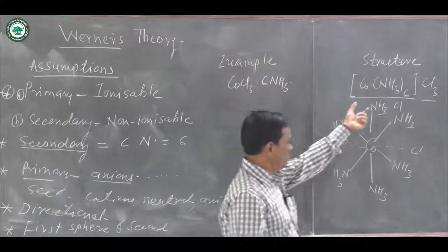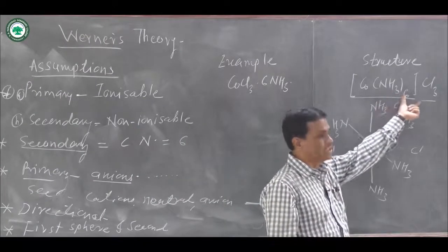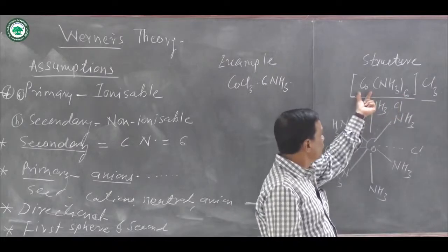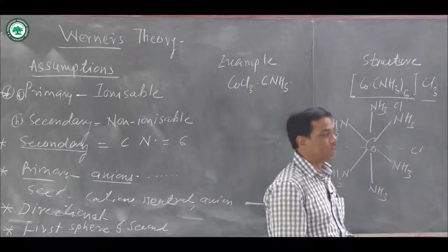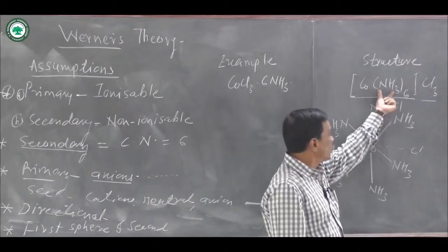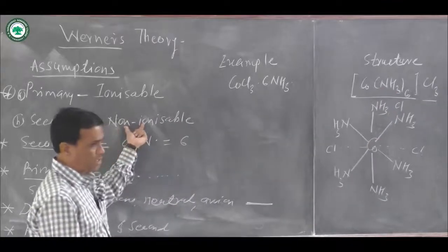When there is dissociation of this [Co(NH3)6]Cl3 in aqueous medium, it forms [Co(NH3)6]3+ and 3Cl-. Here dissociation of 6NH3 does not occur, therefore it is called non-ionizable.